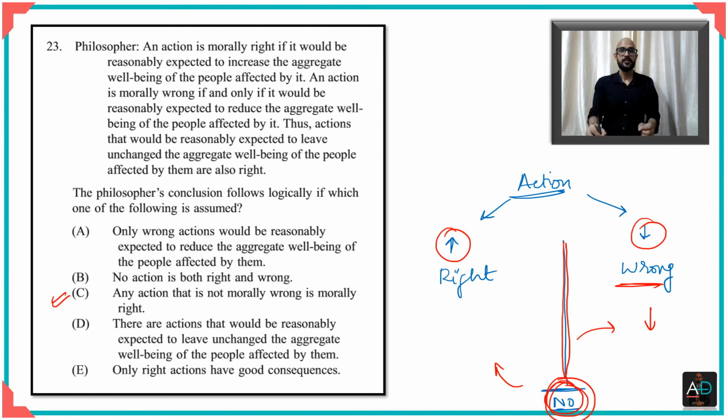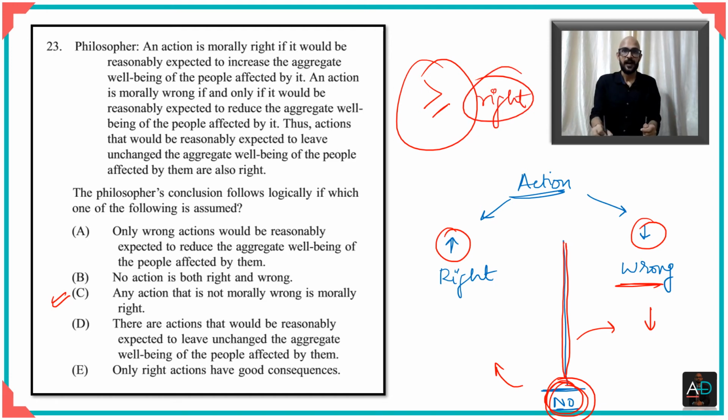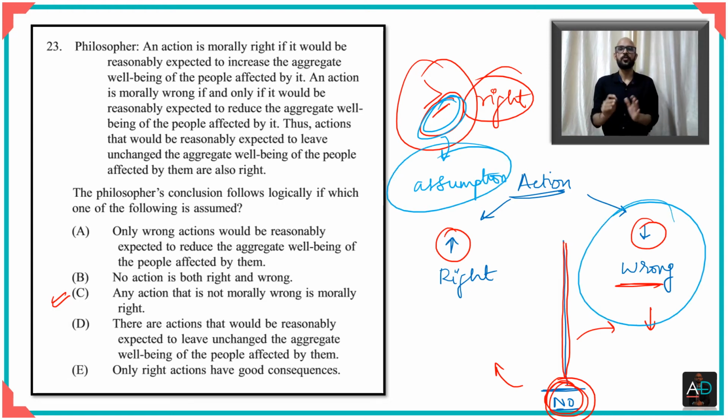So what you have to realize is that if anything causes either an increase or to remain the same, like we understand this, greater than or equal to, that is right. And this thing which has come here, which is the result of this equal to, is the assumption, because the assumption is that if it does not cause wrong, then it has to be treated as right. So this thing in the middle is not a wrong, therefore you're considering it right. Okay, let's move on to the next question.